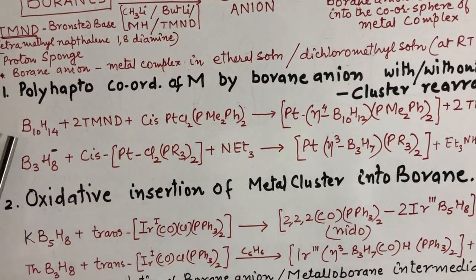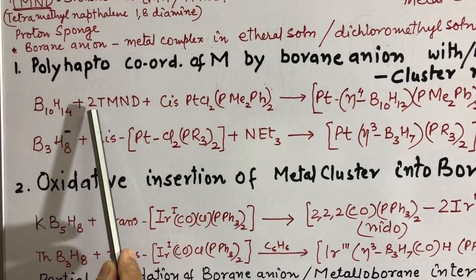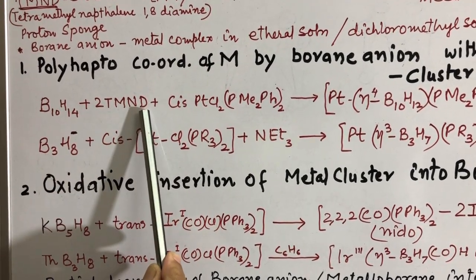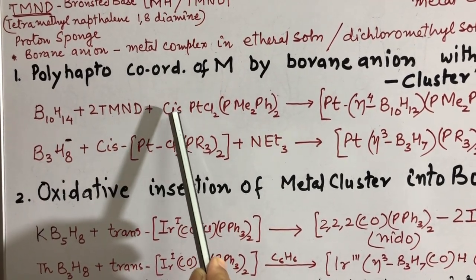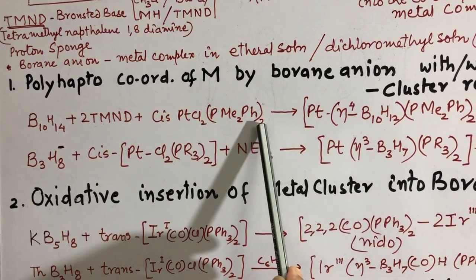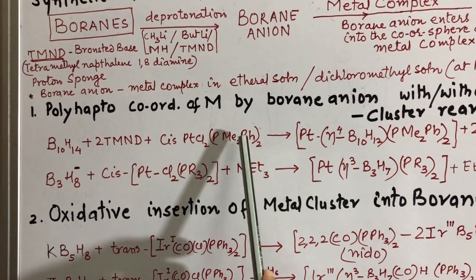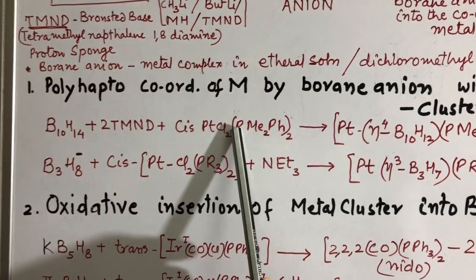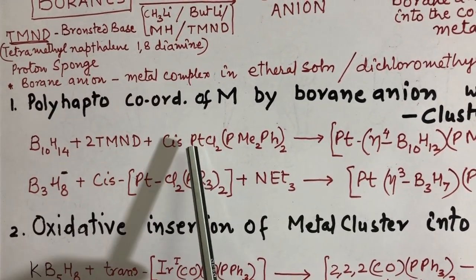We take the example of B10H14 reacted in presence of TMND with a cis platinum complex. Here it is the bis(dimethylphenylphosphine)dichloroplatinum complex.